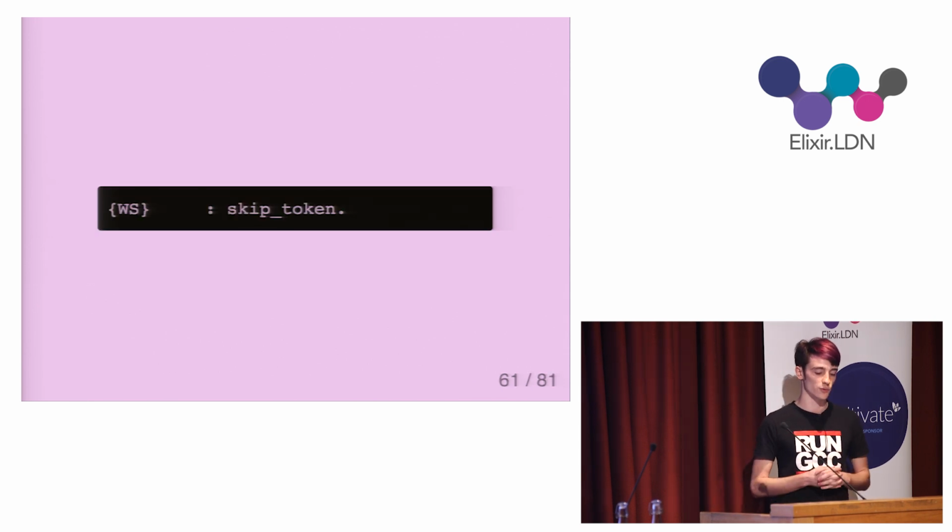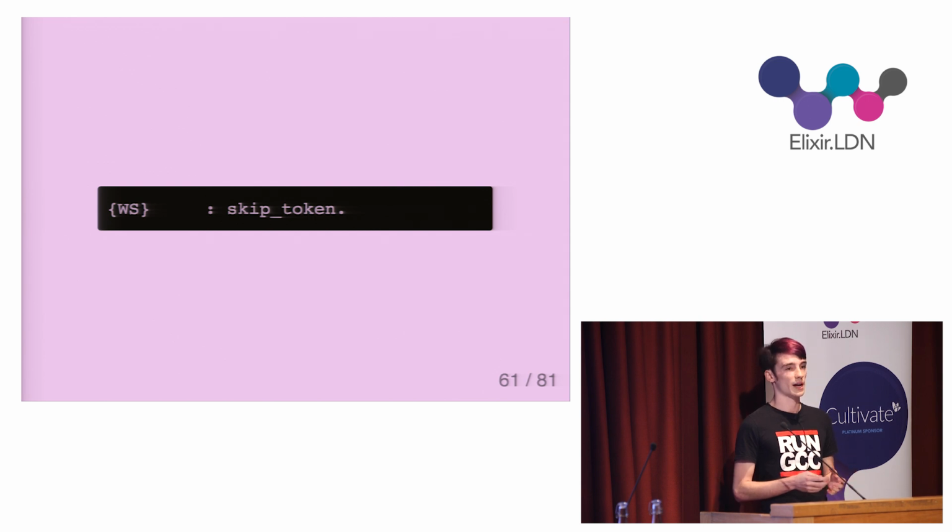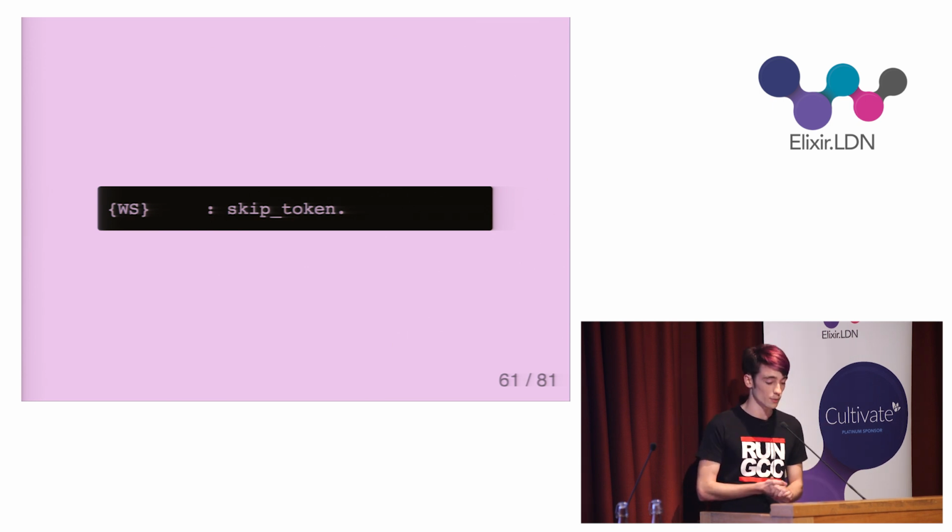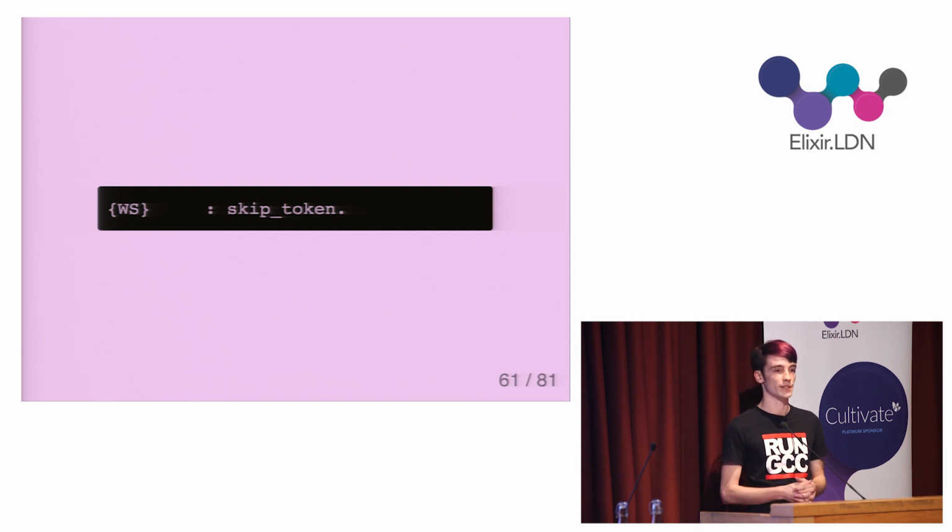So lastly, there's the rule for whitespace. Instead of constructing a token, I use the skip token atom in order to signify that text matching this pattern is to be discarded. Whitespace has no meaning in Gleam, so it can be safely ignored. And that's the basic tokenizer done. Later, I'll probably want to extend it with mathematical operators and the pipe operator and maybe some syntax for maps. But for now, I can just move on to the Yek parser.